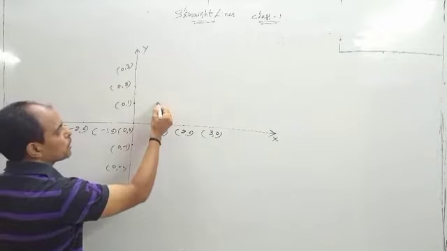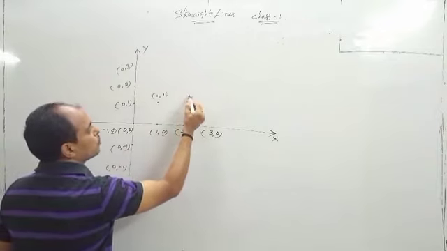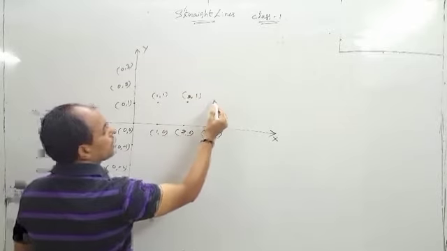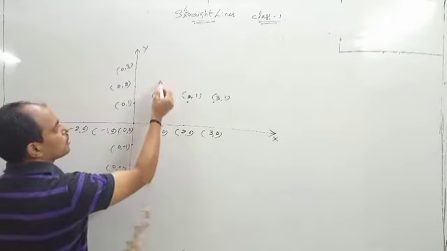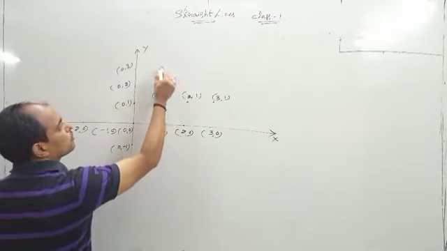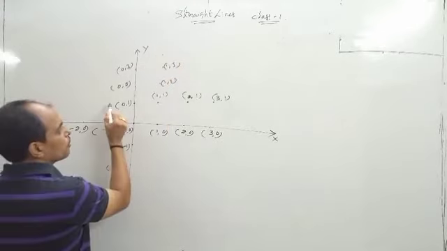Let us substitute some more values. 1, 1 and here is 2, 1 and here is 3, 1 like this, and here is 1, 2, 1, 3 and so on. Okay.